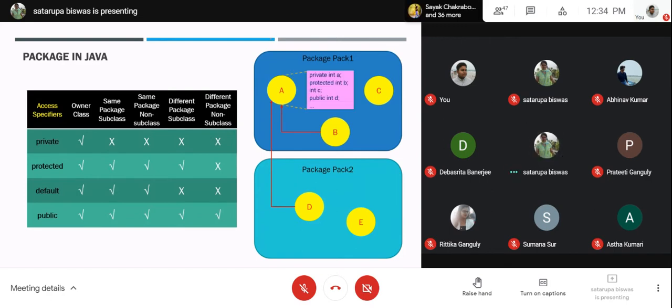The example: private A, protected B, default C, and public D. These four are declared inside A. So for B, apart from A, all others are accessible. Same for C. But when you go to the other package, D will be able to access B and D only. C and A will not be accessible. A is not accessible from anywhere. C also will not be accessible because it is falling in the default category. When you come to E, it can only access the public value or method. Apart from the public, it cannot access anything else.